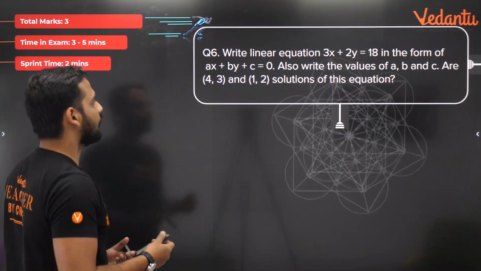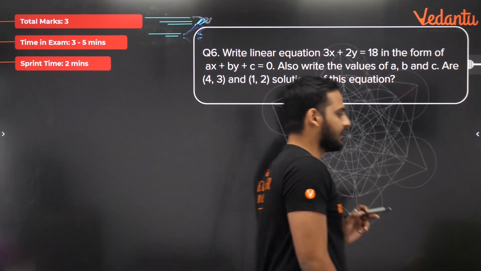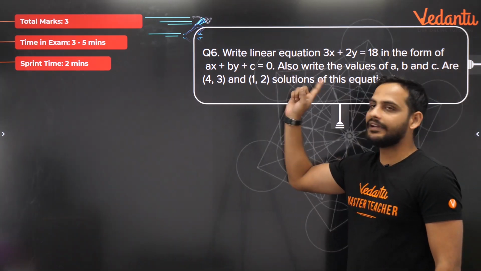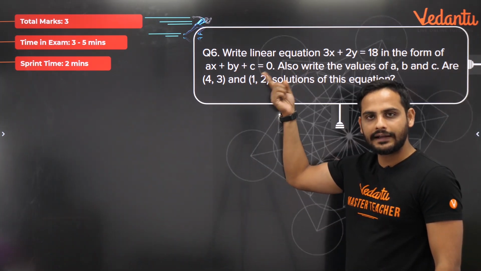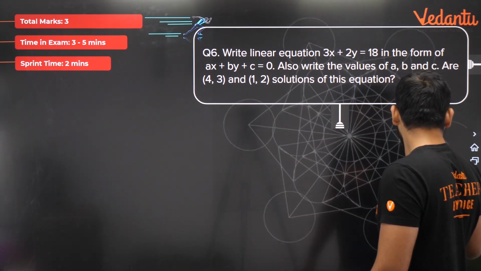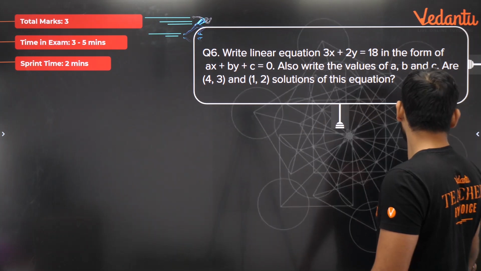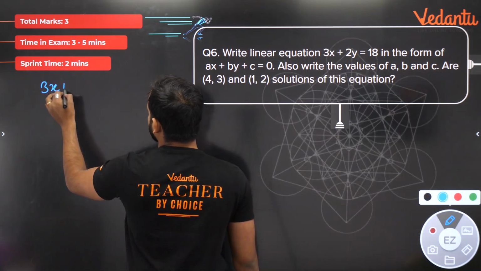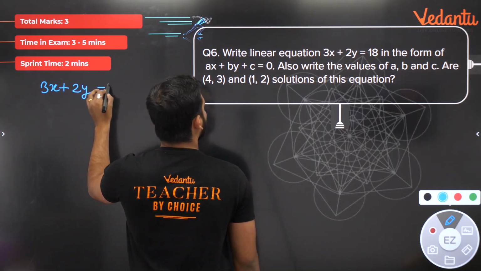Okay, bacho. Now see, what you need to do is represent it in the form of ax plus by plus c equal to 0. Whenever this form is given, you have to make the RHS equal to 0. In this equation, the RHS is not equal to 0. So first we will say, sir, the equation is 3x plus 2y is equal to 18.